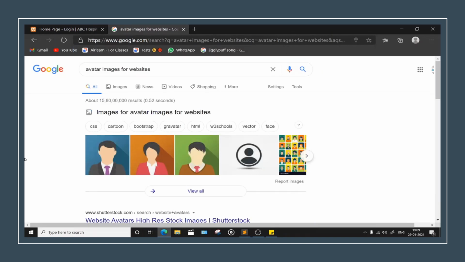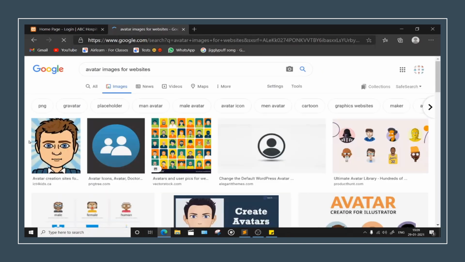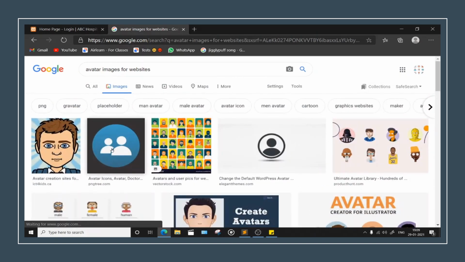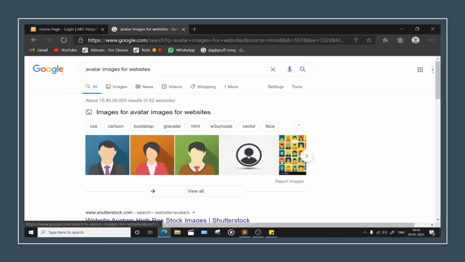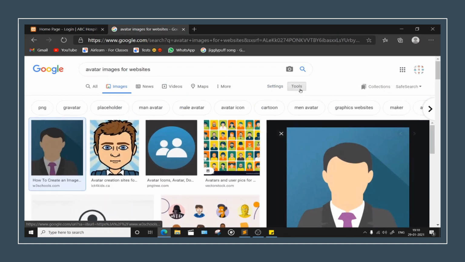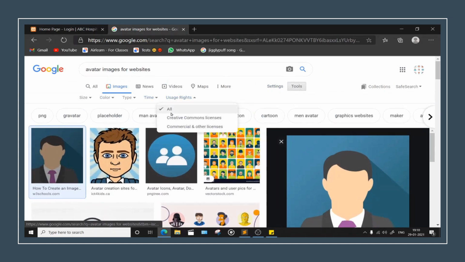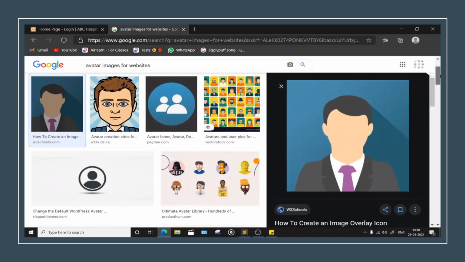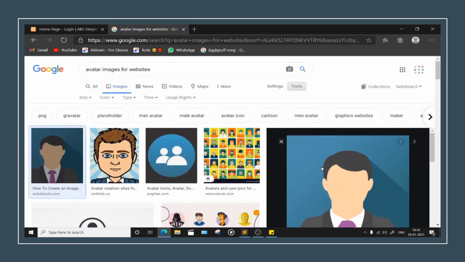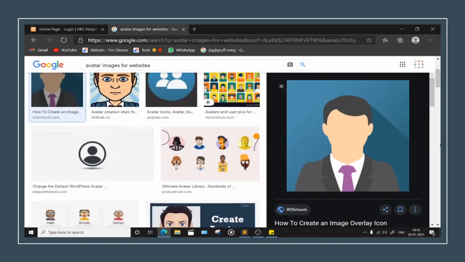Okay, so you will get a lot of images. See here, you have got a lot of images now. I want you all to pick one for yourself. Better, just head down to tools and see if you have any kind of usage rights or copyrights here, because I don't want any of my subscribers or viewers to get into any kind of trouble, right?